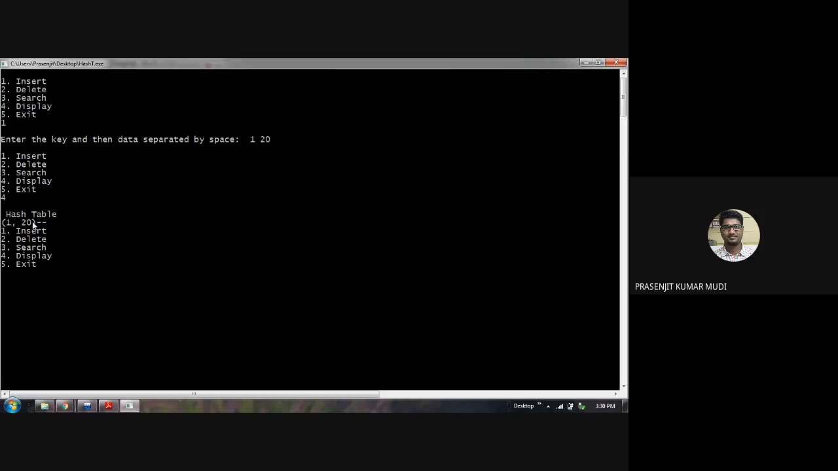This kind of nodes are actually allocated, placed, and stored in different memory locations. Okay, so that is the thing. But for our convenience, we are saying that this is the content of the hash table. So 1 comma 20.